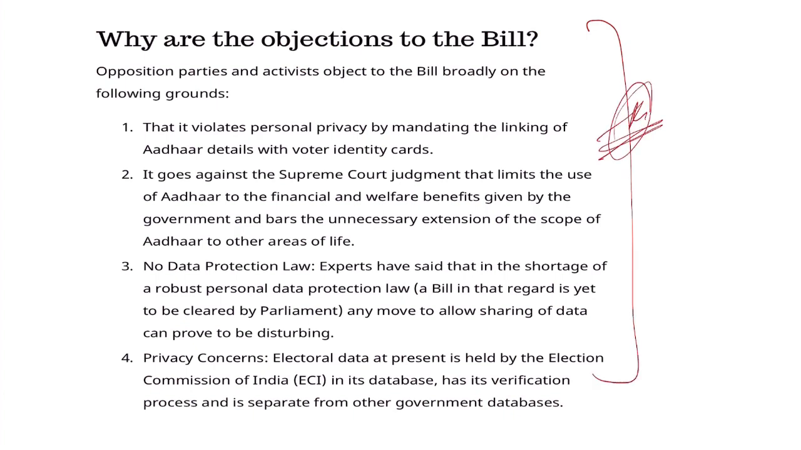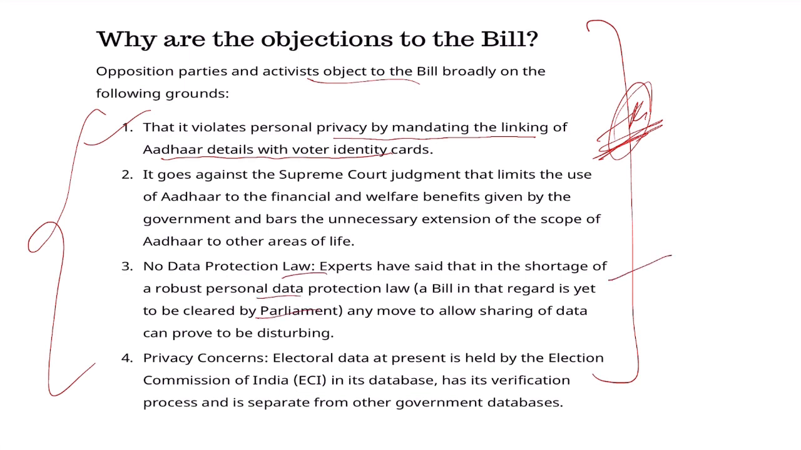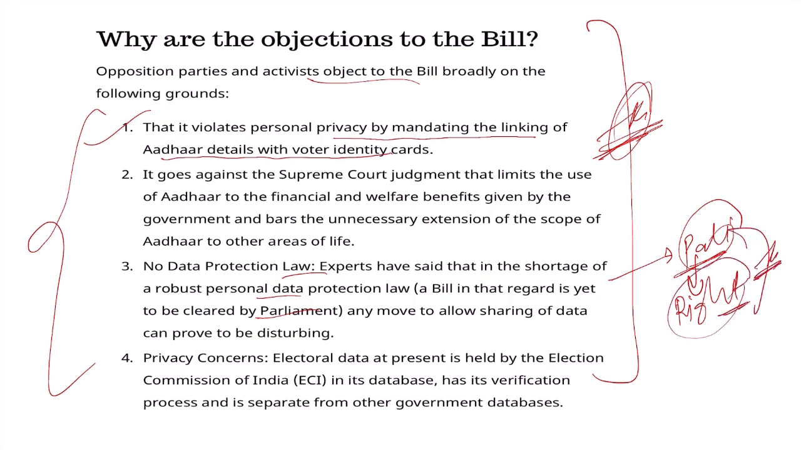Now, the biggest problem: why is there objection to this bill? Opposition parties, critics and activists are concerned that it violates personal privacy, by mandating the linking of Aadhaar details with the voter identity card. In the last few videos we discussed the Personal Data Protection Bill, where we talked about how the right to privacy is our fundamental right. If you share this data with other authorities or the Election Commission, it is a violation of the protection of our data and our fundamental right. So this is one point.